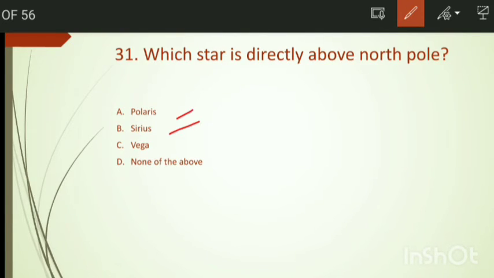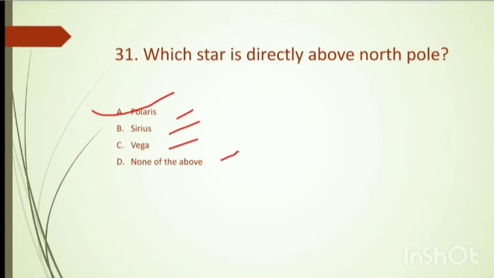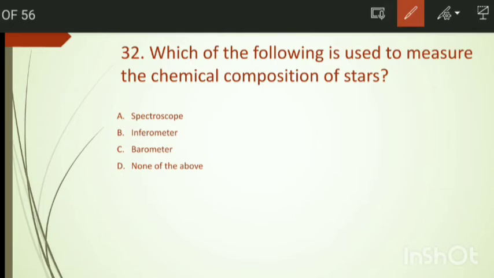Which star is directly above the North Pole? Polaris, Sirius, Vega, none of these. Right answer is Polaris.